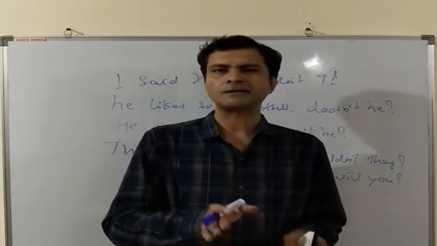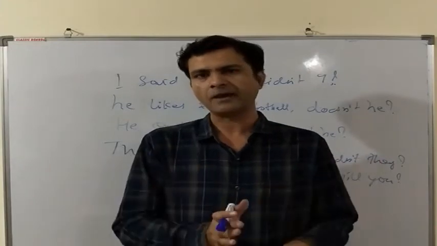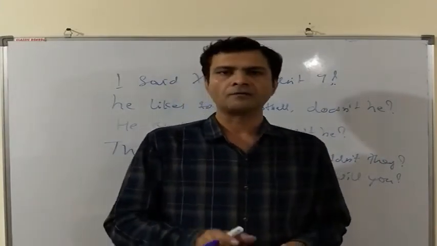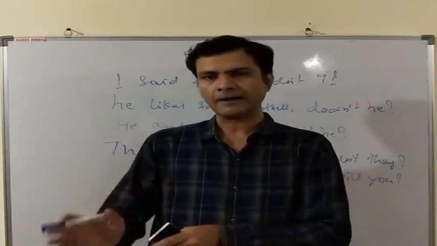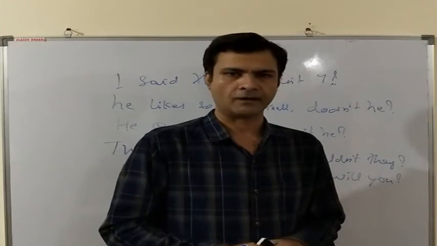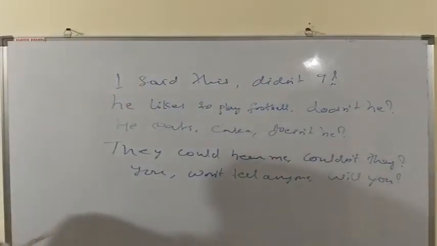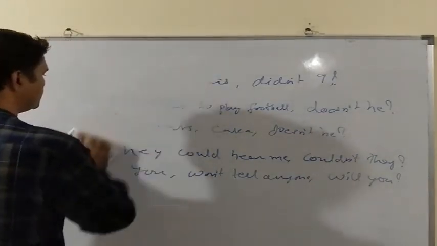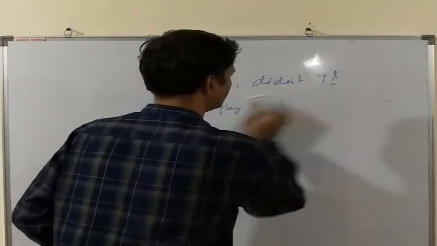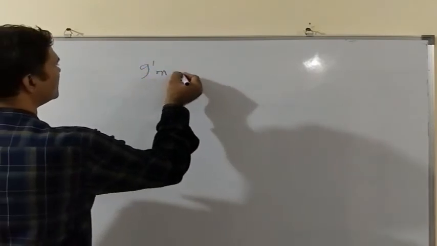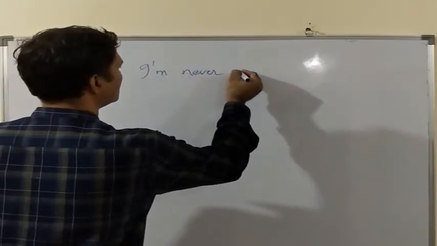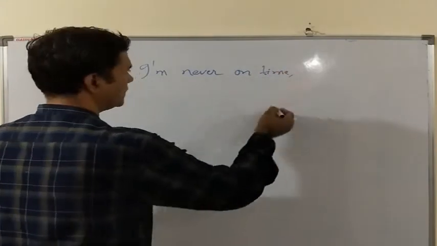Now if the main verb in the statement is am, then we can use am I or aren't I as the question tag. We use am I when we have to use a positive question tag and aren't I when we use a negative question tag. As for example, am I?